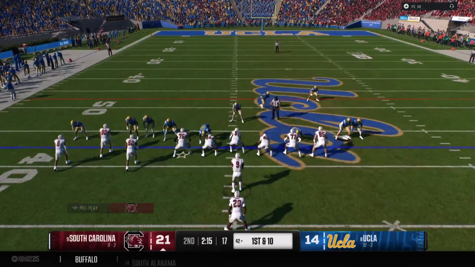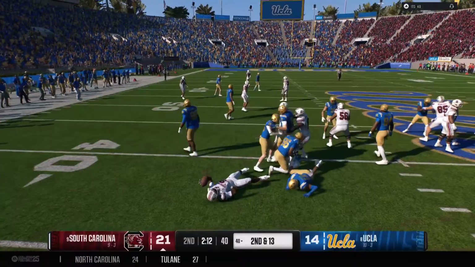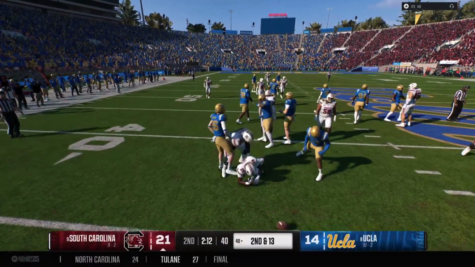Secondary up now, trying to jam these receivers. They'll go with the ground game here. Running back takes the handoff. Goes backwards, losing 3 yards there.